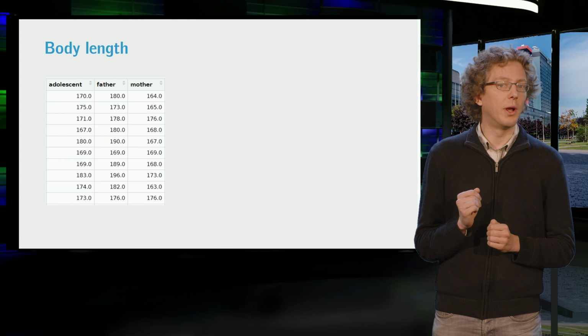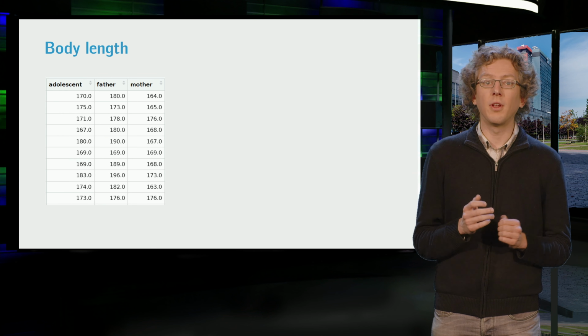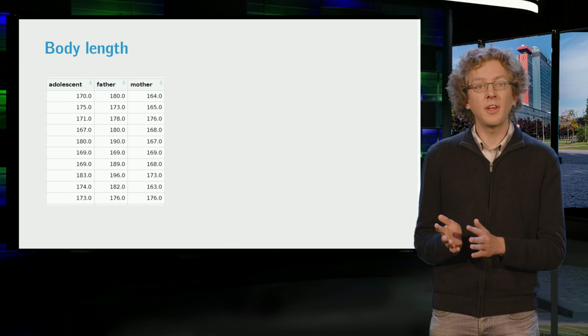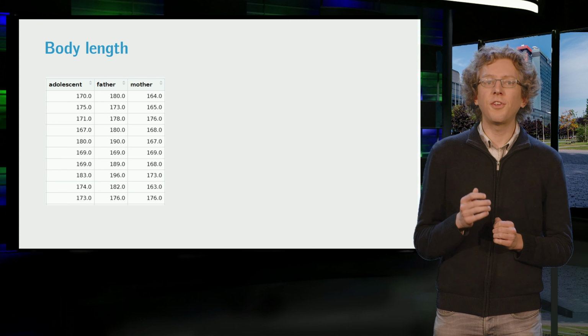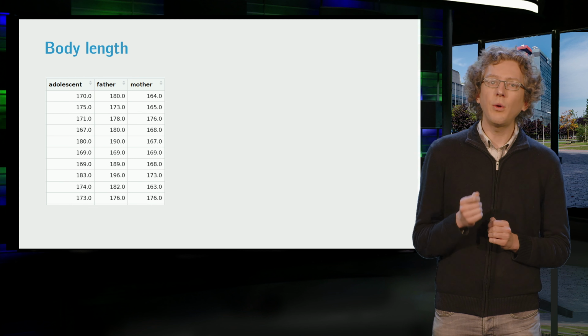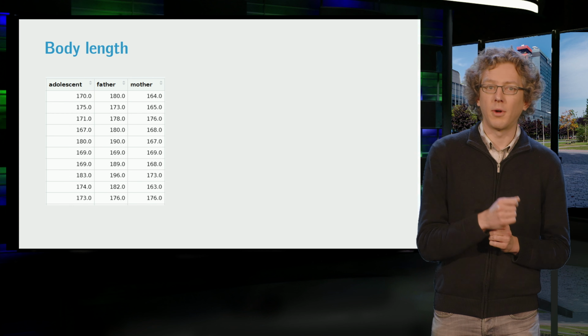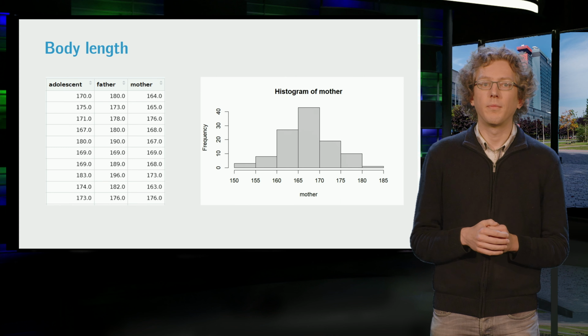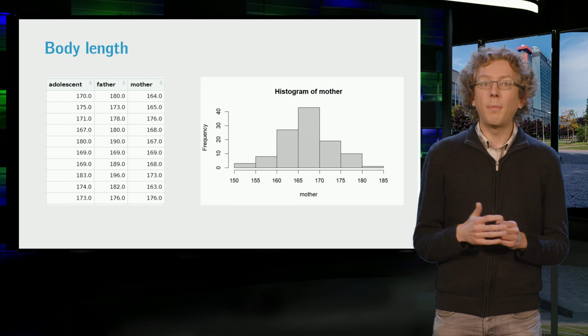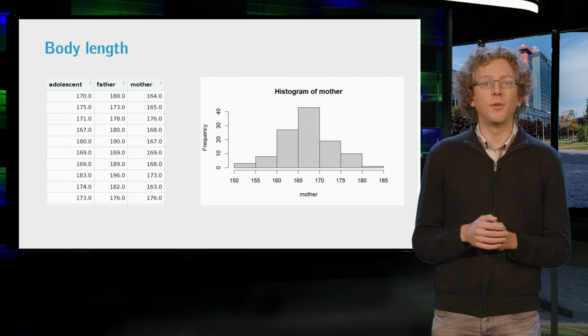Another example is this one, a dataset consisting of the length of adolescents and of their biological parents. We will revisit this dataset later on. For now, let's focus on the body length of the mother. We make a histogram of this data. You might recognize the bell shape of a normal distribution.